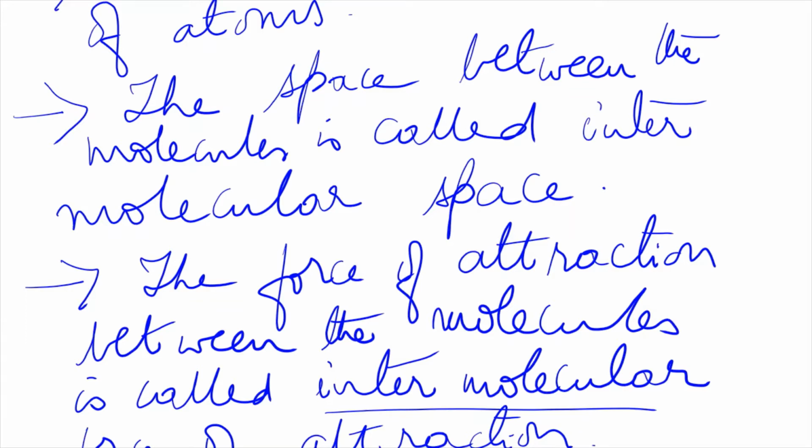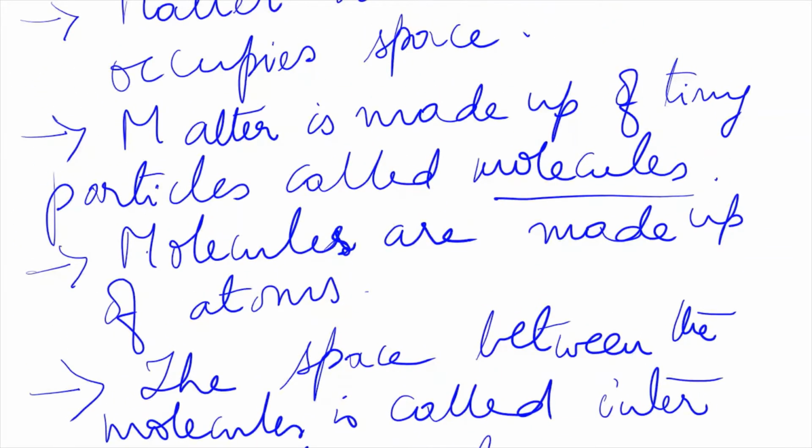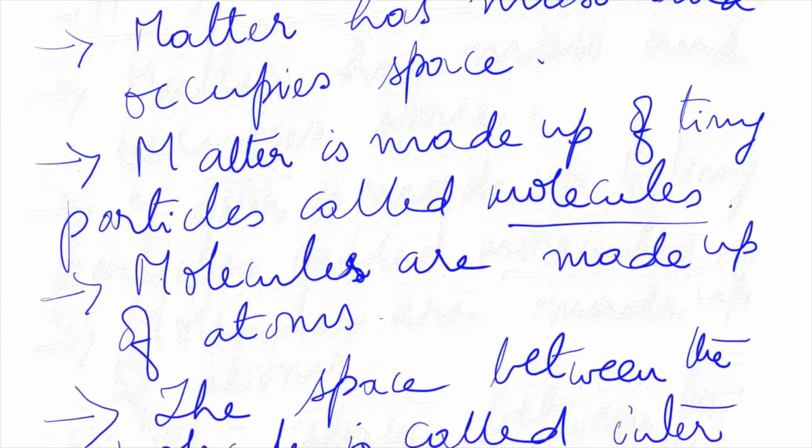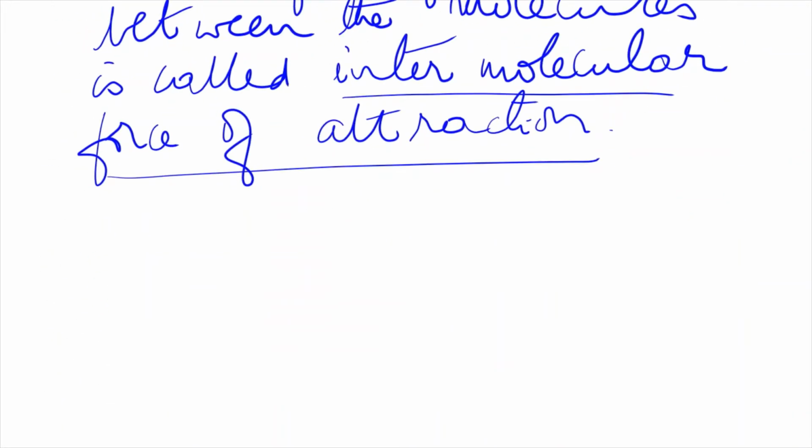So right now these points, have you noted down, all of you? Shall I go ahead? Shall I scroll down? Everybody has written down all these points in your notebook? Okay. Now we will learn how this intermolecular force of attraction, how the intermolecular space is different in different states. This also you all know.